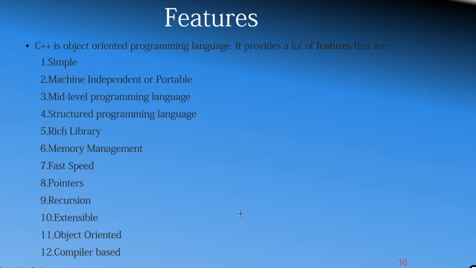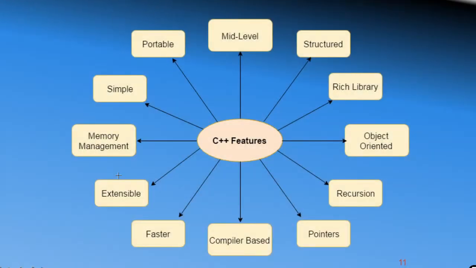Different features of C++ are: it is an object oriented programming language. It provides a lot of features like simple, machine independent or portable, middle level programming language, structured programming language, rich library. It is object oriented and has recursion, pointers, compiler based. It is a faster programming language, extensible, and has memory management, and many more. These all are the features related to C++.